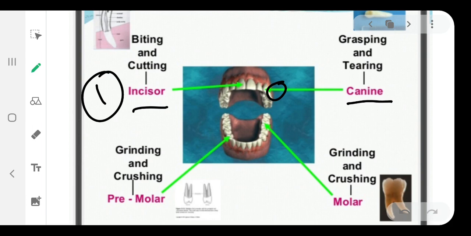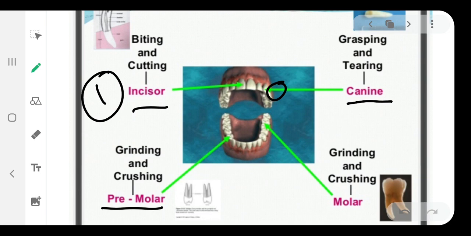On both sides we have two teeth, and on the lower jaw also we have two such teeth, that is the canine. Then premolar. Premolars help us in grinding and crushing the food material. Whatever food we are eating, we have to grind it into many smaller pieces.